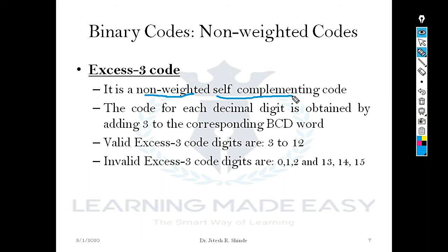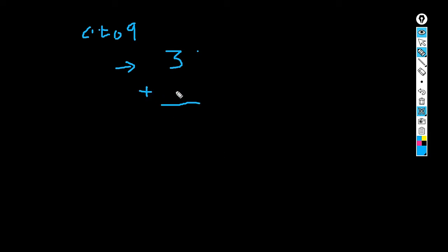How are we getting XS3 code? We are getting XS3 code from BCD digits. Valid BCD digits range from 0 to 9, so the decimal digit will consist of digits 0 to 9 only. Say the input decimal digit is 3. I want to get the XS3 code in decimal format. The step here is that we need to add 3 to the given decimal digit. The answer here is 6. So the XS3 code for 3 is 6.